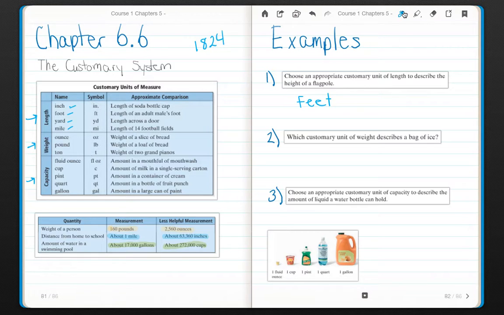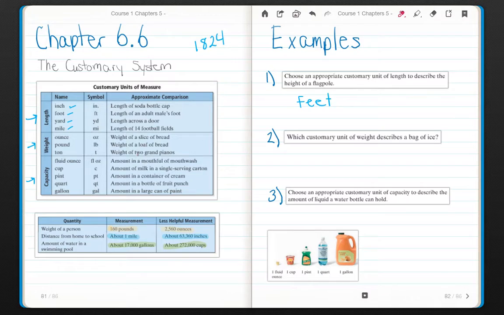Anything over that, we might start to use yards. Example 2. Which customary unit of weight describes a bag of ice? When we go to Lake Havasu, we buy bags of ice to put in our ice chest to keep our food cold while we are on the boat.